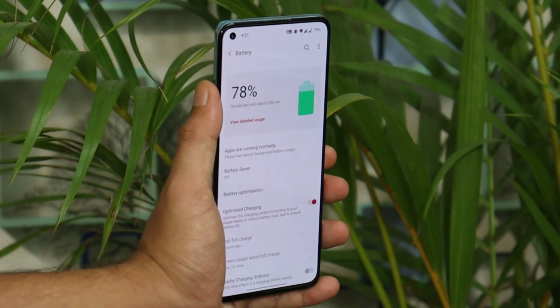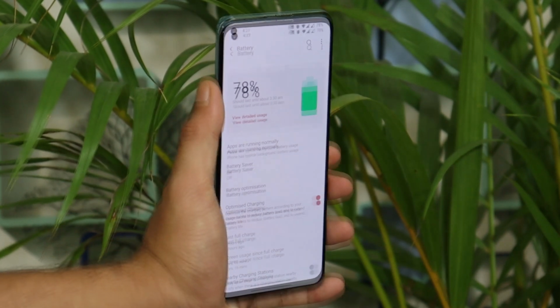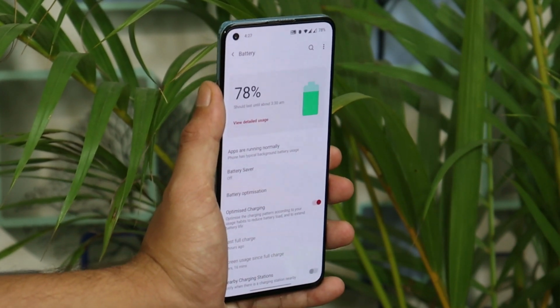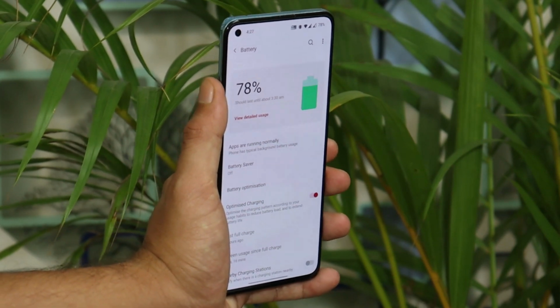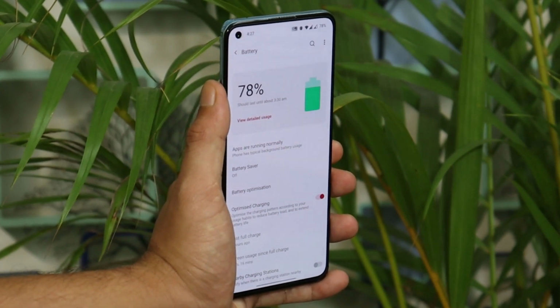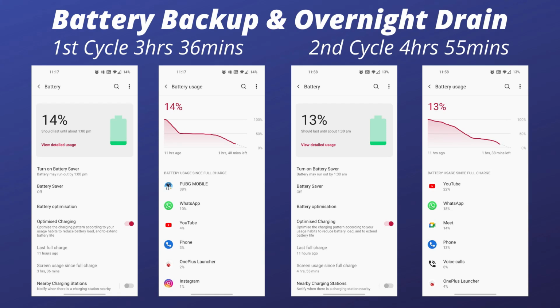So guys, after thorough testing of this device, I would like to say battery backup has been reduced on this latest update. And here are a few cycles of screen on time and battery drain overnight. With the first cycle, I got 3 hours and 36 minutes of screen on time, in which I did a lot of gaming. Usually with the same gaming pattern, I used to get around 4.5 hours to 4 hours 45 minutes of screen on time. And with the second cycle, with my normal usage, I could only get 4 hours and 55 minutes of screen on time.